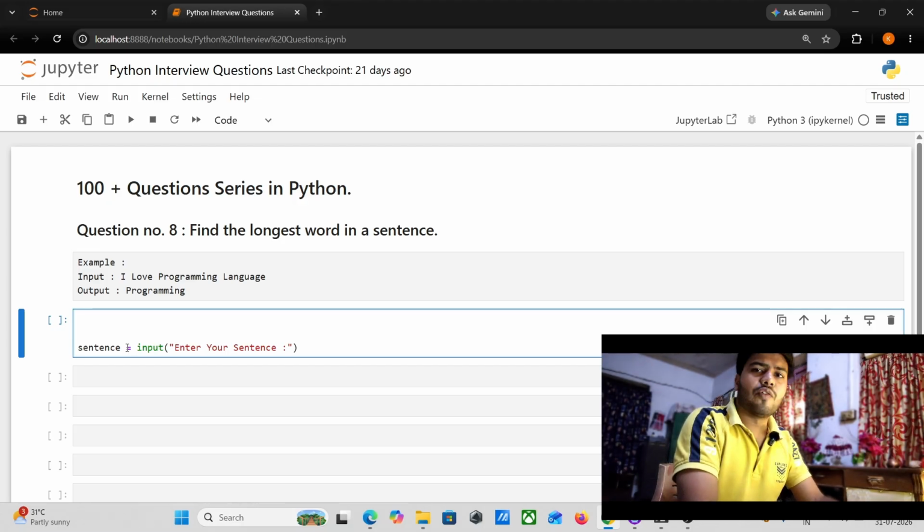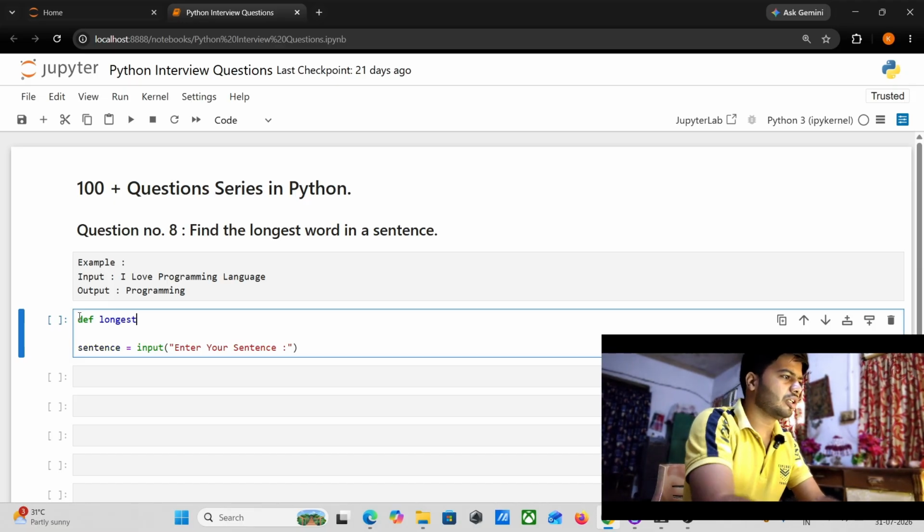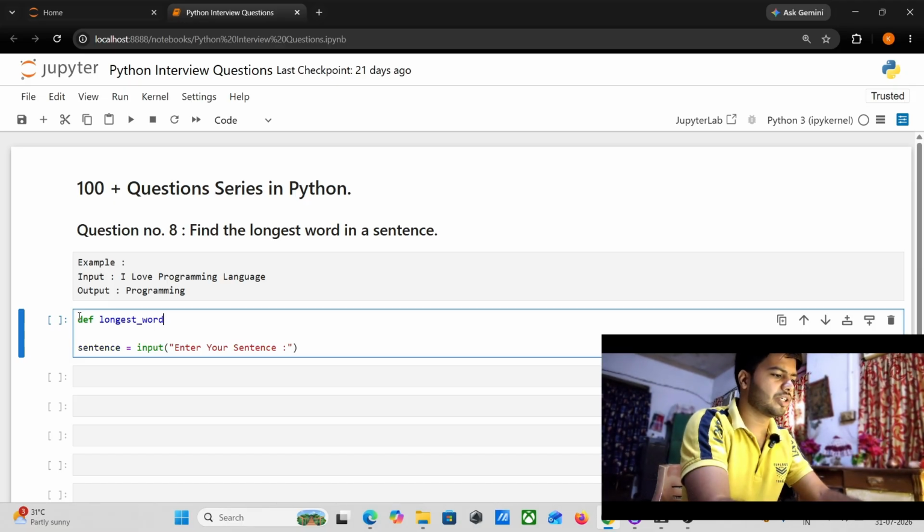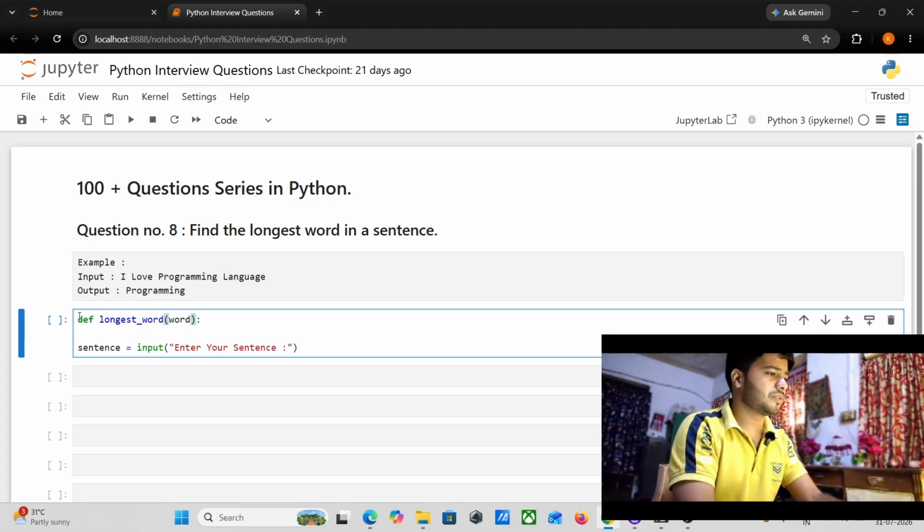Then I will define a function. The function name I'm taking is longest word, and inside this function the word argument comes into the picture. I also need to call this function.